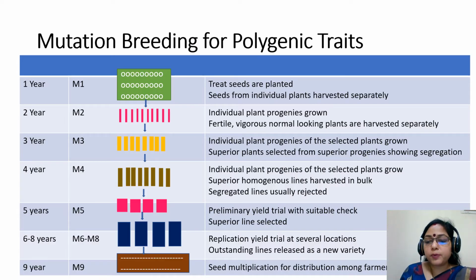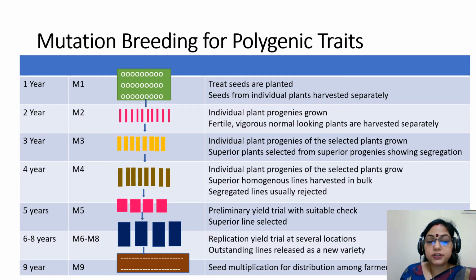Mutation breeding for polygenic traits. Year 1, that is M1 generation, treated seeds are planted, and seeds from individual plants are harvested separately. Year 2, individual plant progenies are grown and fertile, vigorous, normal-looking plants are harvested separately.